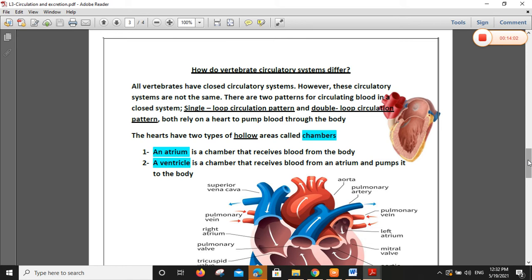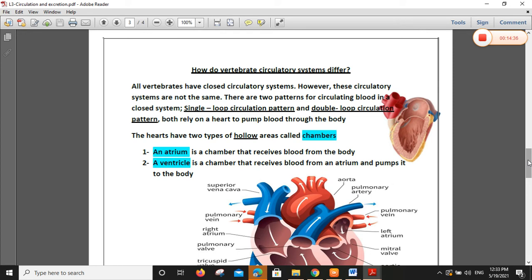How about the vertebrate circulatory system? When I speak about vertebrates, I mean closed circulatory system. But not all vertebrates are alike. Fish have small hearts, so a small circulation. It's not like a human being. The heart of a fish is very small, not like the heart of a mammal, like me and you. So all vertebrates have a closed circulatory system, but the circulatory systems are not the same.